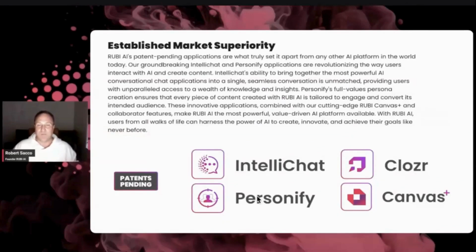And so what we've done through 4 patent pending applications inside of RUBI is we've been able to bring all of the world's best AI applications, plus our own proprietary pieces that we believe are also of the best quality of the world, into one place, working seamlessly together so that you can think about something, create something, and distribute something all from the same place. Now let's talk about all the different things that you can do here.